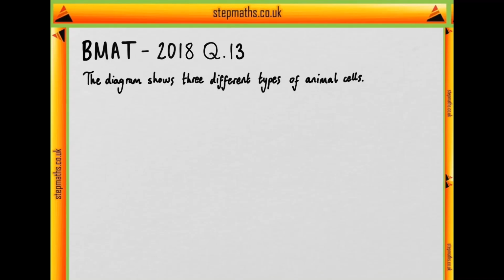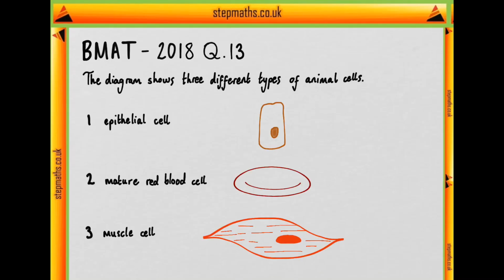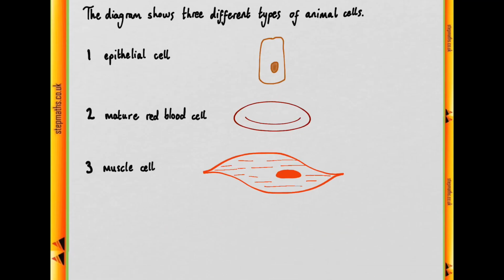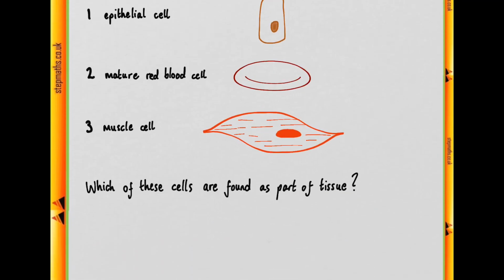In question 13, we're showing 3 different types of animal cells: epithelial cells, mature red blood cells, and muscle cells. And we're asked which of them can be found as part of a tissue. Tissue clearly referring to the biological definition, which we'll get to in a moment.